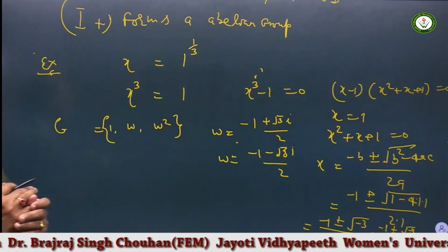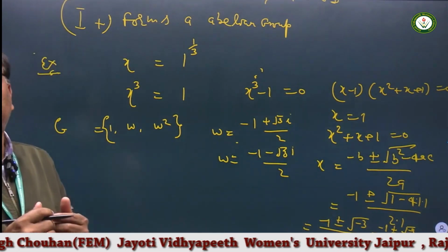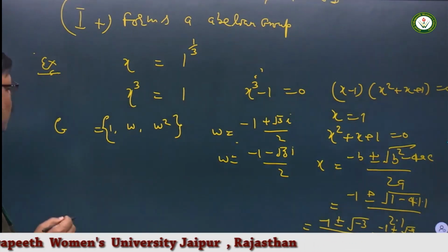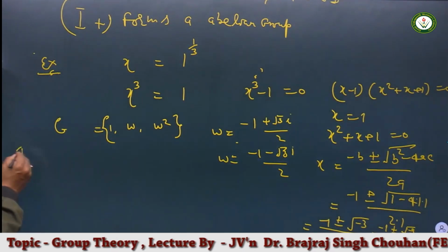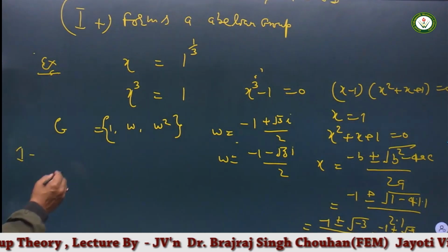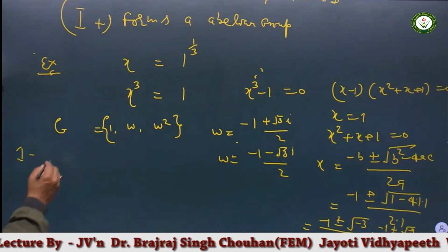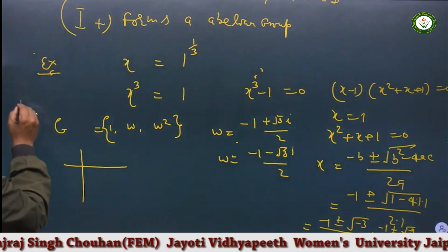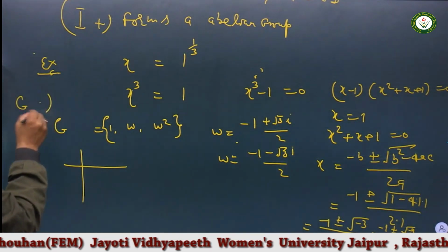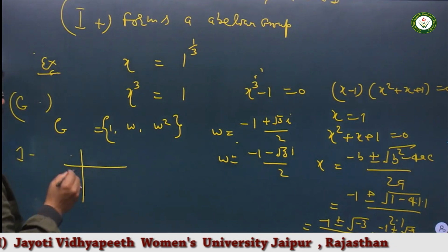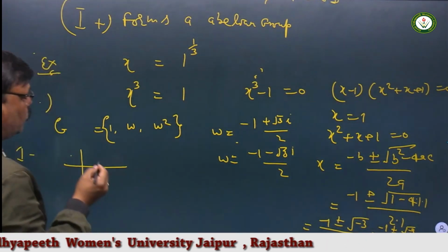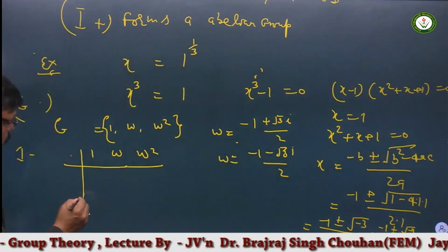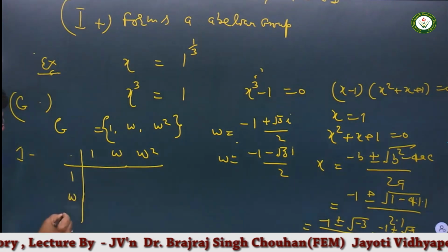The problem is to prove that the cube root of unity forms a group. In order to prove this problem, first of all, we have to form a table under the operation dot, that is multiplication. The group is 1, omega, omega square. Here 1, omega, omega square.